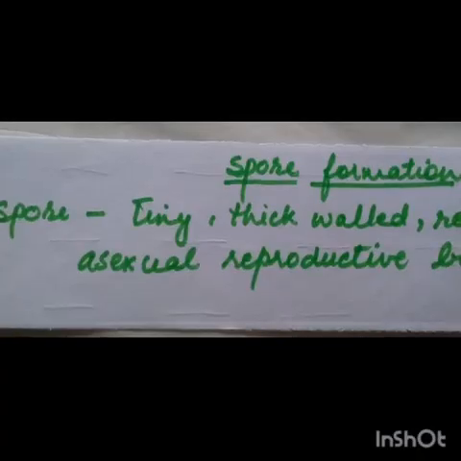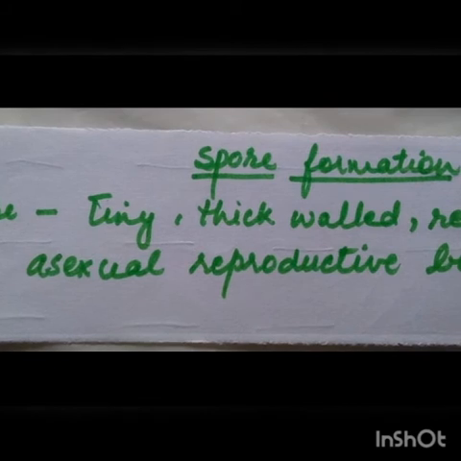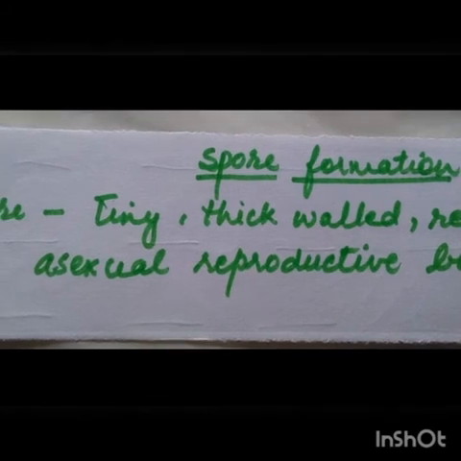Now, the fourth type of asexual reproduction is plant reproduction by spore formation. What are spores? Spores are tiny, thick walled, resistant, asexual reproductive bodies. They are just like seeds, but they cannot grow under unfavorable conditions. They grow under favorable conditions. When the condition is favorable, they start germinating.